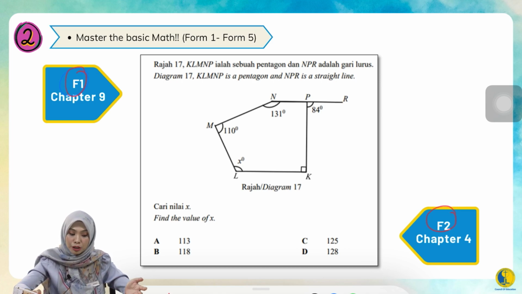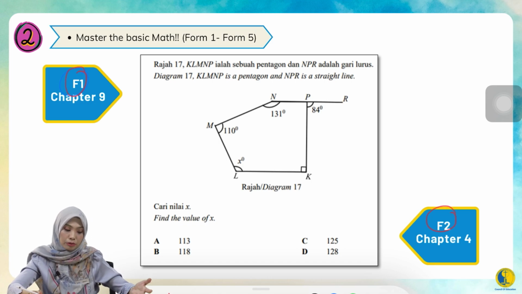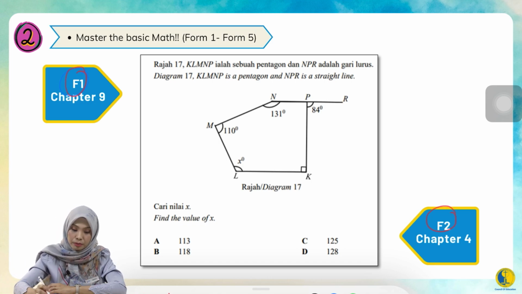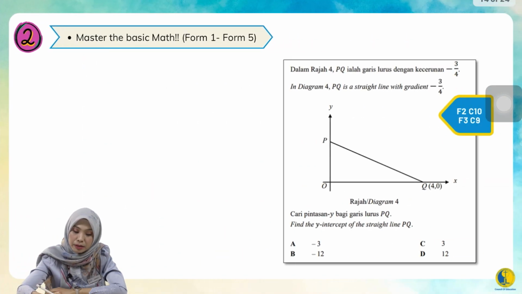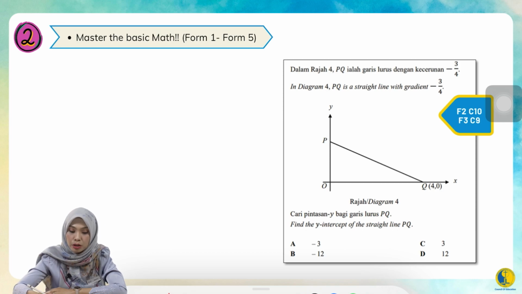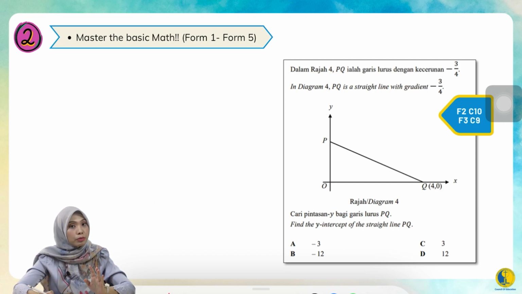Which means you need to back up. You need to really pay attention to what you learned in Form 1 and Form 2. But now you might think it's too late. It's not too late. Get the reference books from Form 1 and Form 2 and try to do them. The next example, just now, was a combination of Form 1 topics with Form 2.